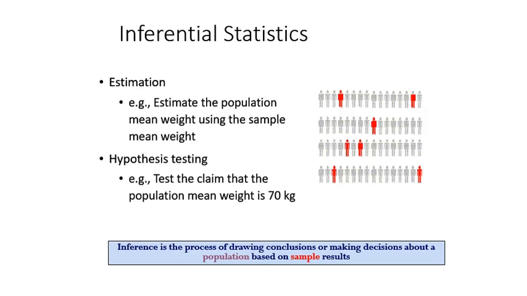Hypothesis testing refers to the testing of some claim that is being made, and in inferential statistics, that claim can be tested from a given set of samples, and that same claim can be used to make inference for the entire population. Inference is the process of drawing conclusions or making decisions about the population based upon the sample result.